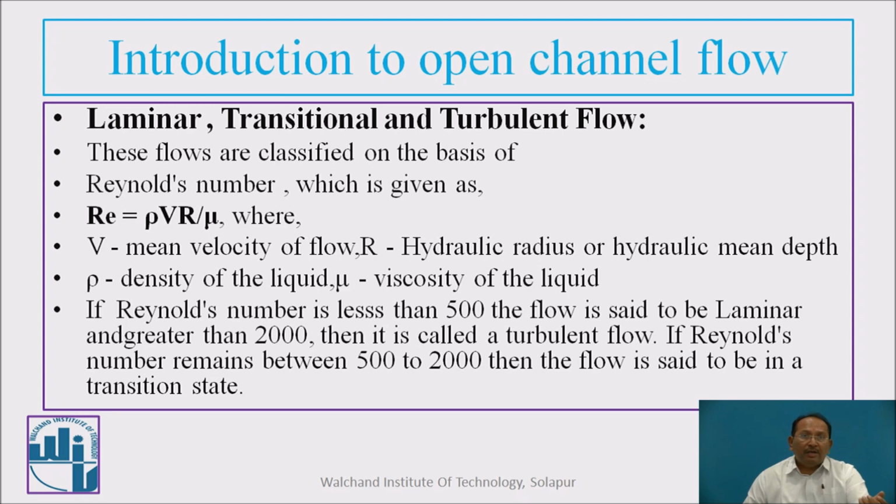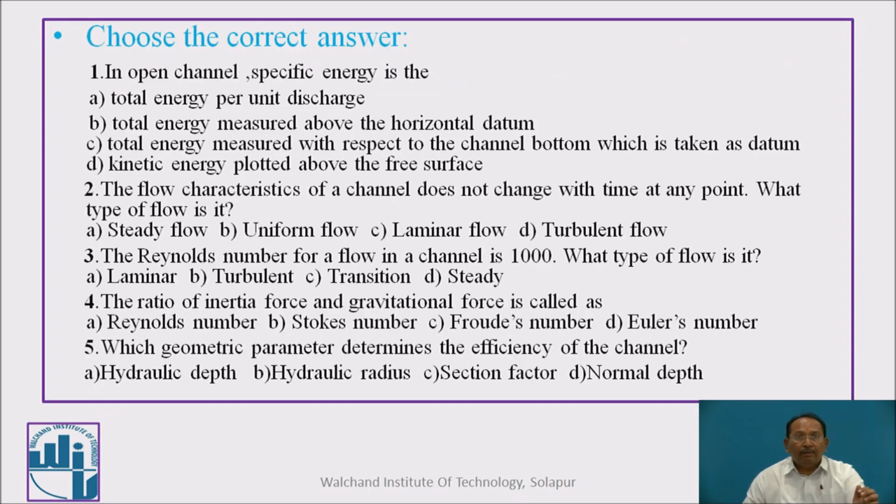Laminar, transitional and turbulent flow are classified on the basis of the Reynolds number. It is rho V L, or rho V R upon mu. You can see the formula for Reynolds number. When the Reynolds number is less than 500, the flow is laminar. 500 to 2000 is transitional, and more than 2000 it is a turbulent one.